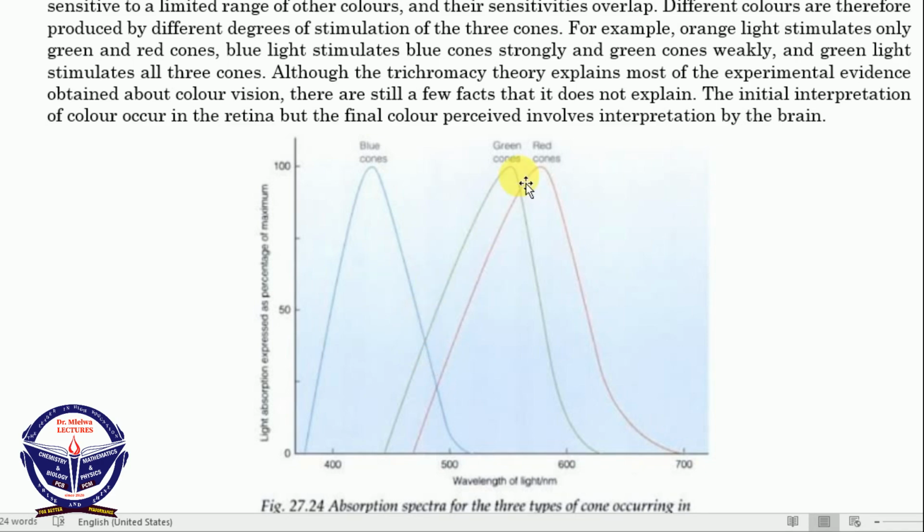As we saw earlier, the orange color is perceived by the stimulation of the green cone and red cone. The orange color is probably in between here. Because we don't have an orange cone directly, we have the mixing of the green and red cone to get the orange color. So that is how it works with the cone cells.